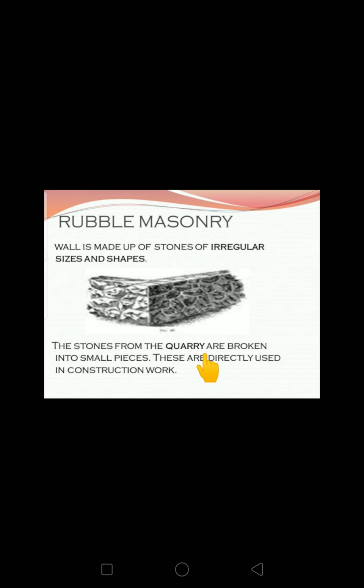Dressing is nothing but giving a modification to the shape of the stones. For a required shape and size we are going to modify, we are going to chisel the stones. So that will be dressing. Here in the rubble masonry we are not using proper size or shape stones. The stones from the quarry are broken into small pieces and these are directly used in construction work.